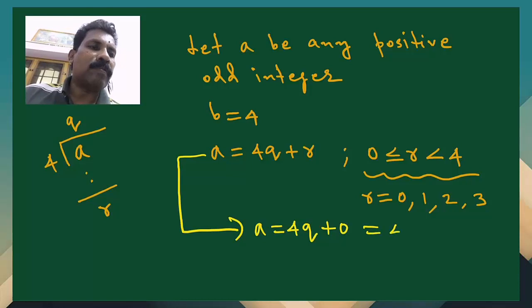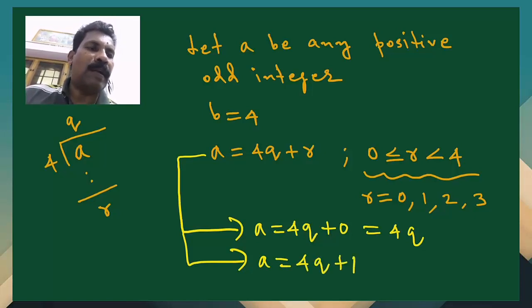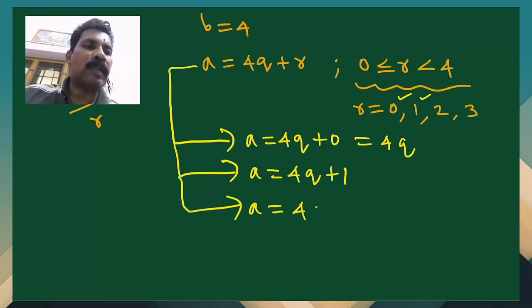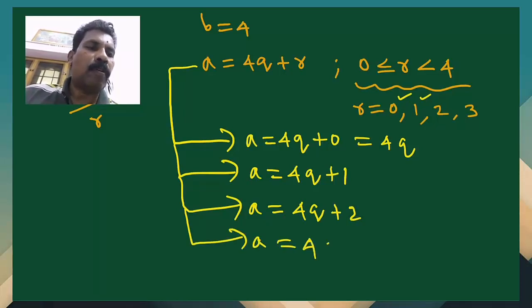So that is equal to 4q we can have. And the second case, that is a is equal to 4q plus 1, where r is 1 also we have taken, 0 also taken. Then again we shall go for the third case, that is when r is equal to 2. So that is 4q plus 2. And the last case, a is equal to 4q plus 3.